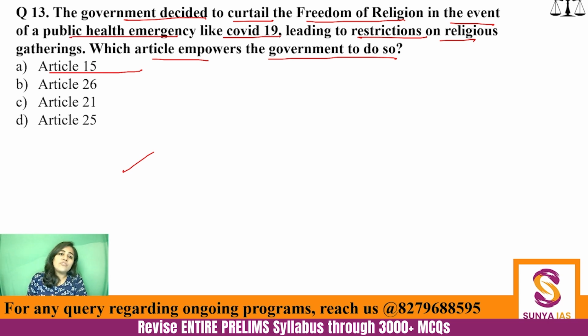So you see Article 15 is about equality, the right against discrimination on the basis of religion, race, caste, sex and place of birth. Article 26 is about rights of religious denominations to protect, preserve and administer their religion, manage their religion. Then Article 21 is right to life and personal liberty. And Article 25 is the individual right of freedom of religion, right?